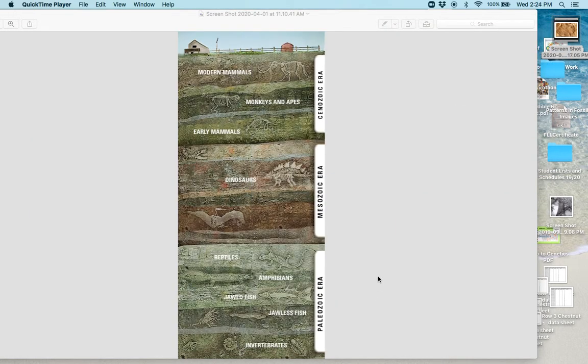Next up is a diagram we already looked at in the relative dating video, but it shows that as you move upward from the earliest organisms towards the modern organisms, relative dating helps put everything in an order. Invertebrates, jawless fish, jawed fish, amphibians, reptiles, dinosaurs, early mammals, modern mammals. And as we dig down, it tells us the order in which these creatures happened.